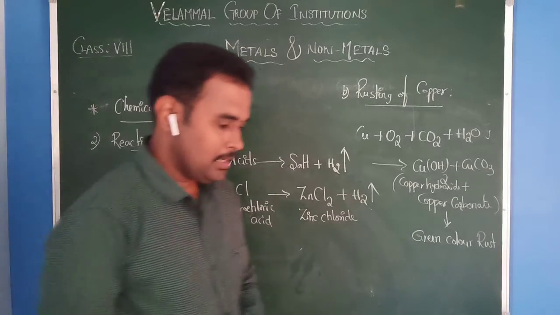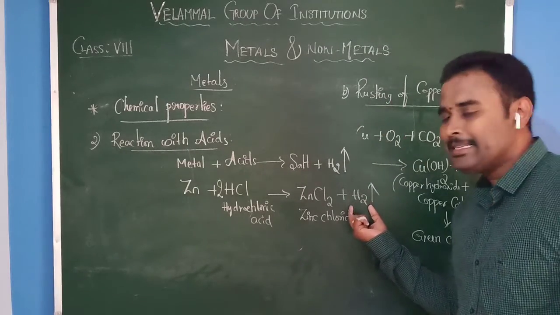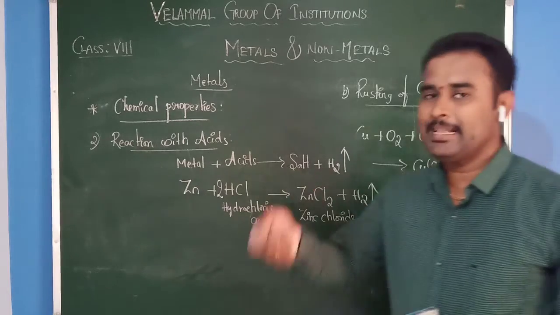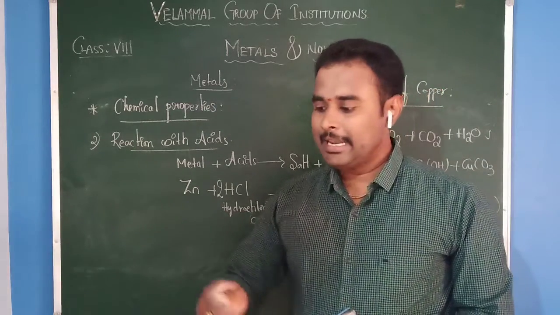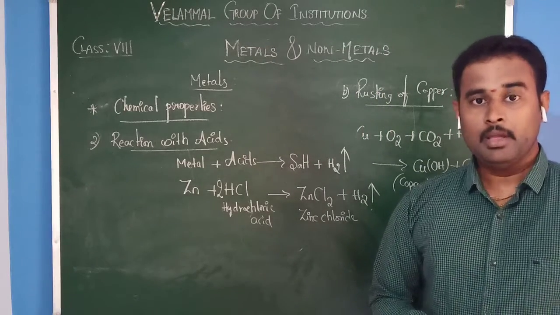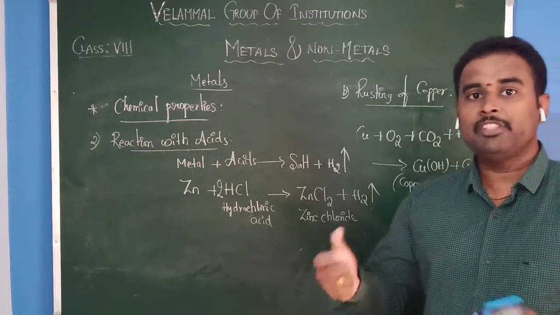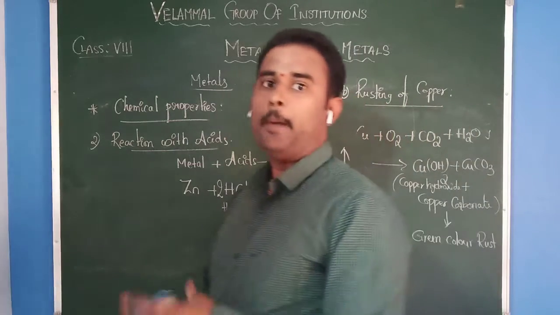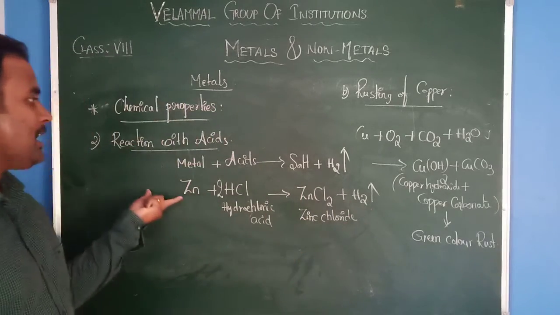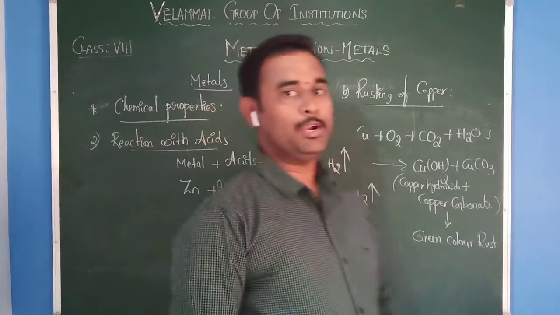Just collect this hydrogen gas in a vessel and take one burning matchstick and keep it near that vessel, then the hydrogen gas burns with a pop sound. The pop sound indicates the unknown gas which is releasing in the reaction is hydrogen gas. Likewise, we can identify hydrogen gas.